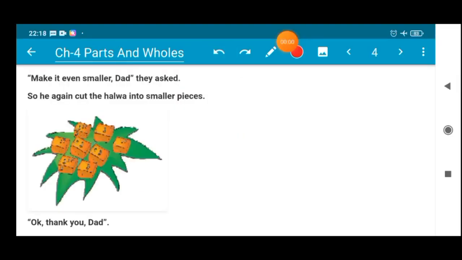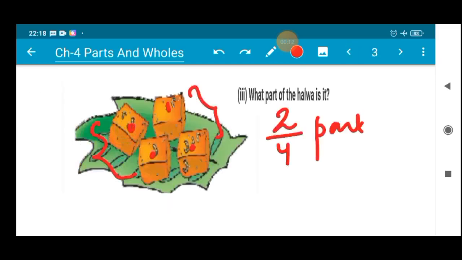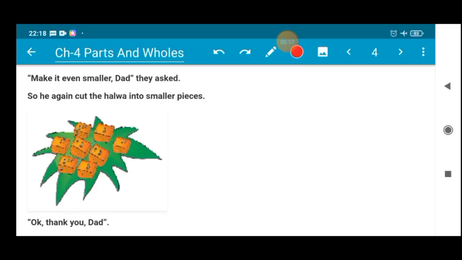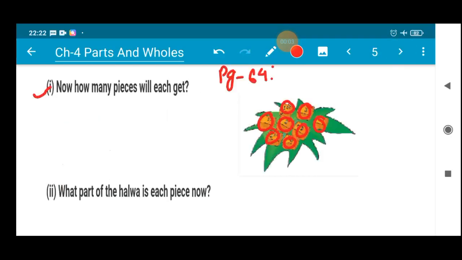Alright, so with this, next they are still arguing. They are saying, make it smaller, make it even smaller, Dad, they asked. So he again cut the halwa into smaller pieces. They are arguing and they want the halwa to be cut into small pieces, and this is the figure after getting cut. Now they are saying, okay, thank you, Dad. Now looking at this figure, you have to solve a few questions given on page number 64. Turn the page. Now how many pieces will each get?